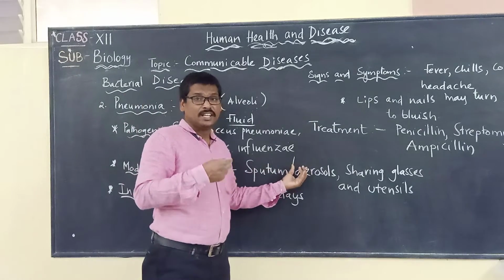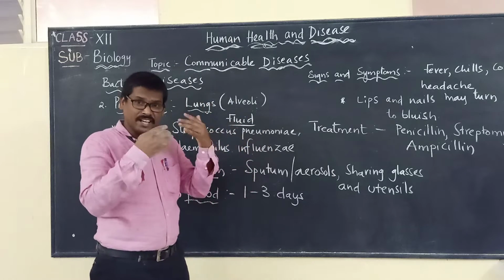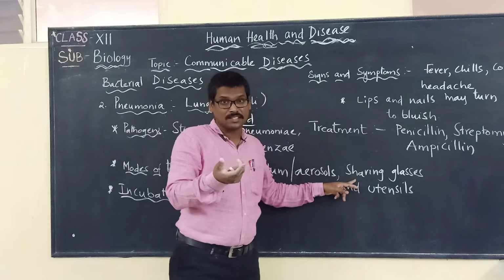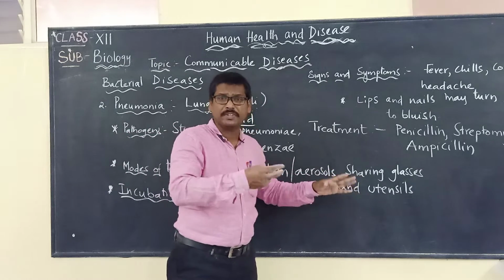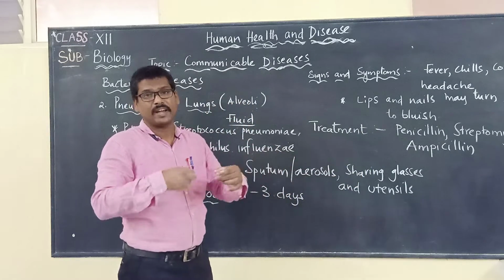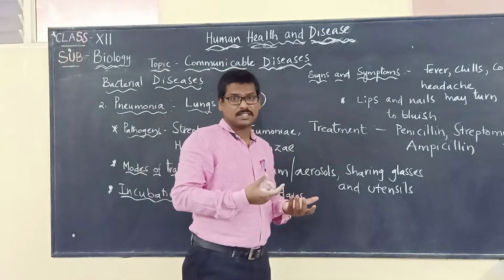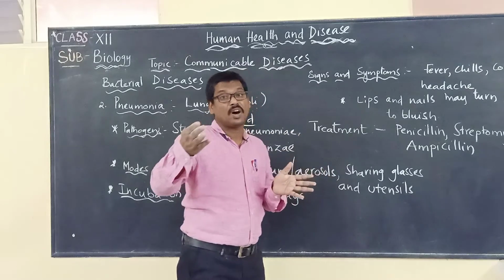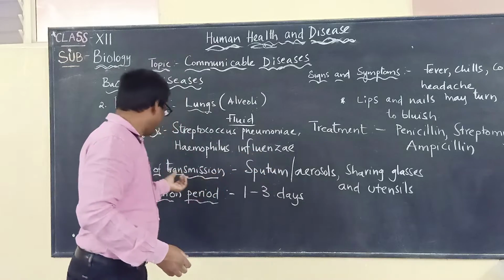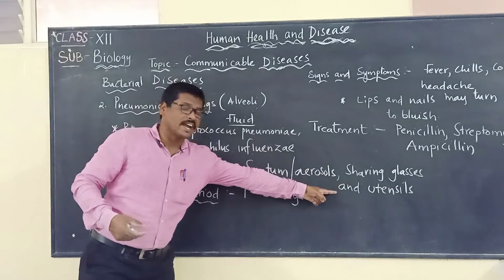Not only through aerosols and droplets, but also by sharing glasses, utensils, touching a doorknob, a mouse, or a pen, or any other materials shared with others, the disease can spread from an infected person to a non-infected person.